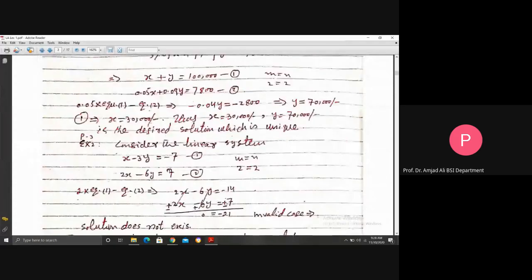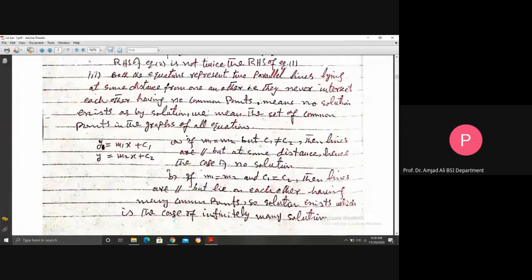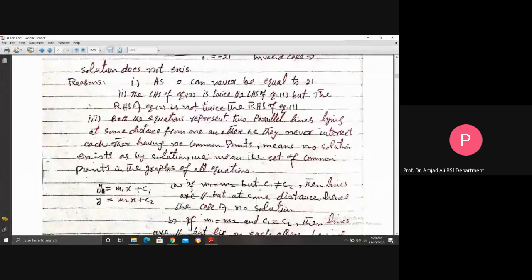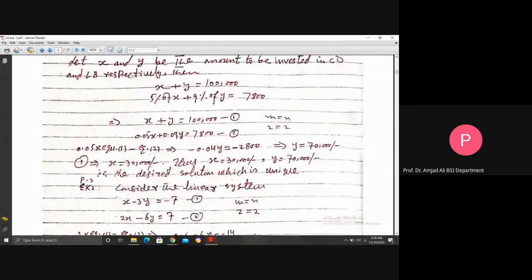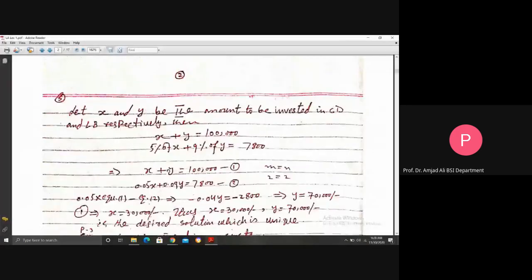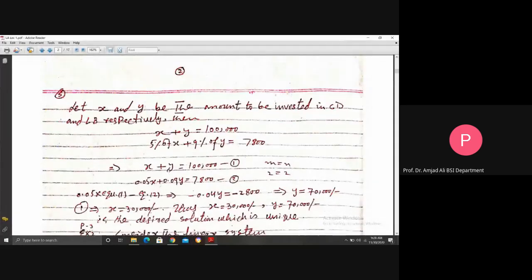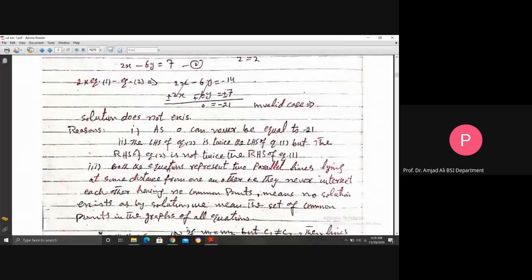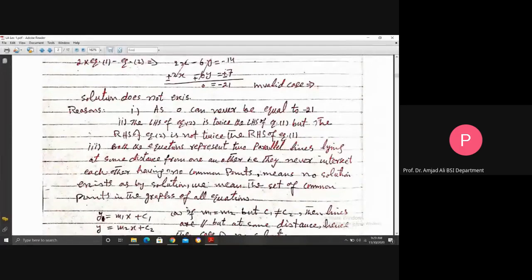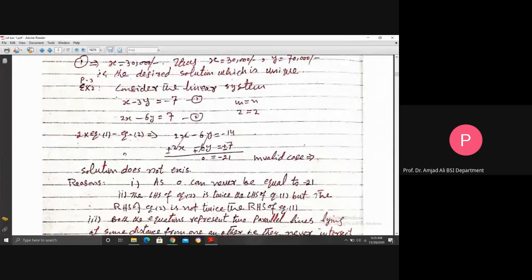Similarly, if you consider this example 2 on page 3.